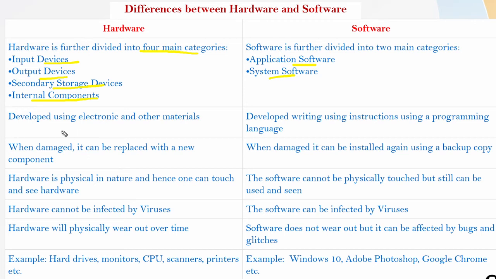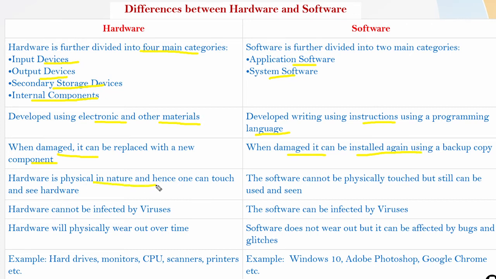Hardware is developed using electronic and other materials, and software is developed using instructions in a programming language. When hardware is damaged, it can be replaced with a new component. When software is damaged, it can be installed again from the backup copy of that software.